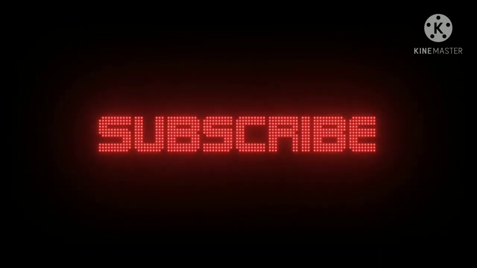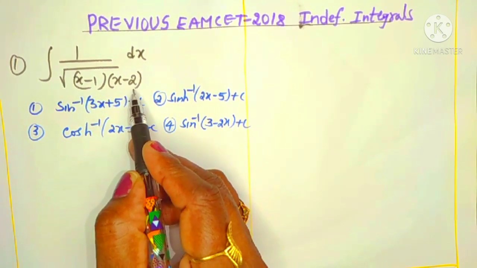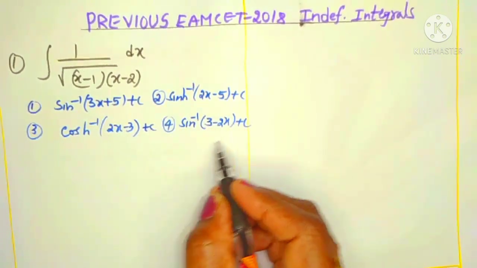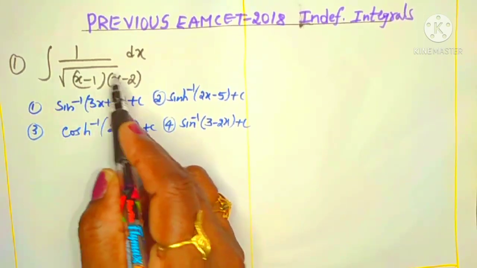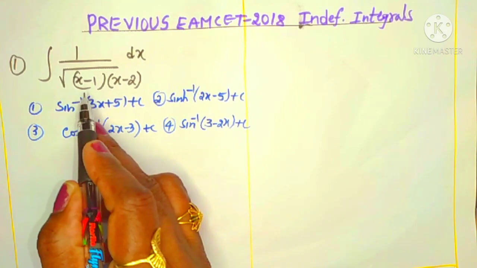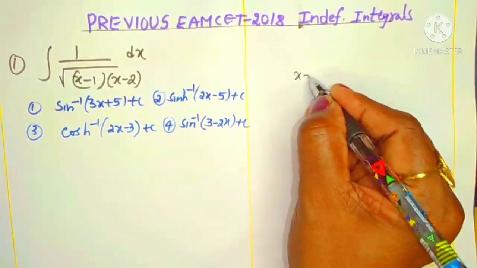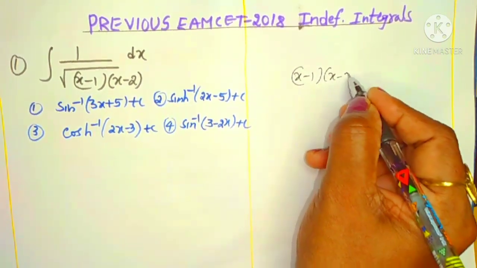What is question number 1? Integral of 1 by root over (x minus 1)(x minus 2) is asked. Here there are 4 options. To find its integral, it's very simple, you know very well. How can you simplify this? Concentrate first on (x minus 1)(x minus 2).